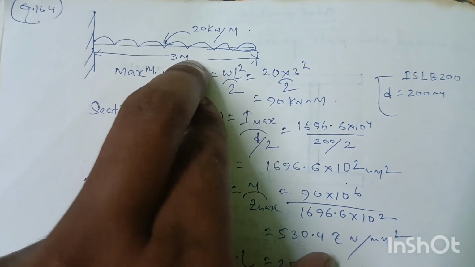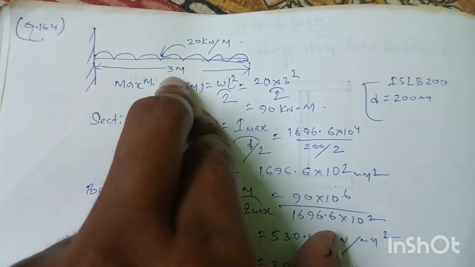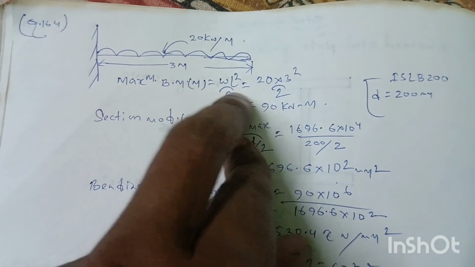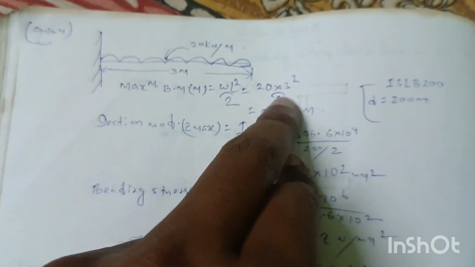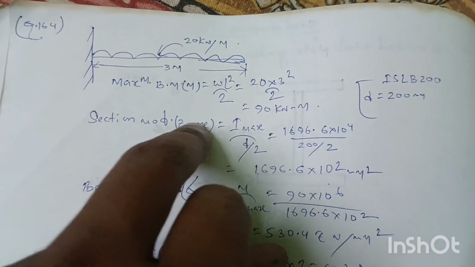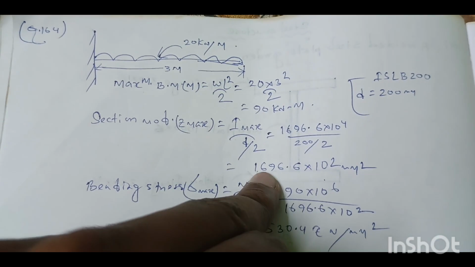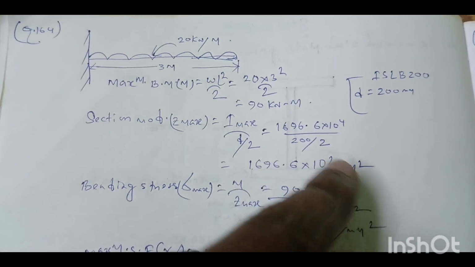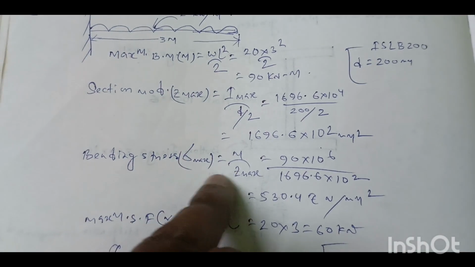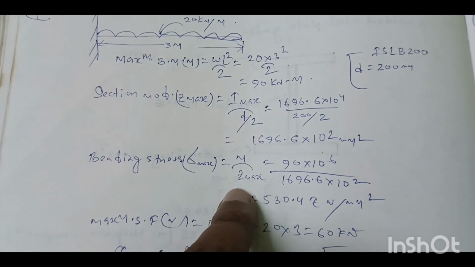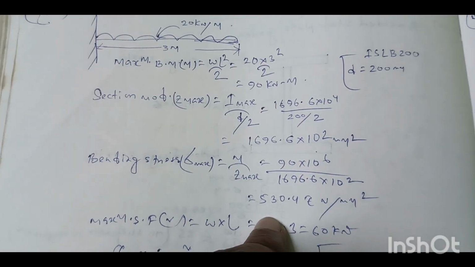Suppose this is the cantilever beam subjected to uniformly distributed load 20 kN per meter of span 3 meter. So maximum bending moment, we know, will be here, which is equal to WL square by 2, 20 into 3 square by 2 equal to 90 kN meter. So the section modulus Z max will be I max divided by small d by 2. Z max will be equal to 1696.6 into 10 to the power 2 millimeter cube. And maximum bending stress sigma max will be equal to bending moment M divided by Z max, section modulus. If we calculate, it will be equal to 530.47 Newton per millimeter square.